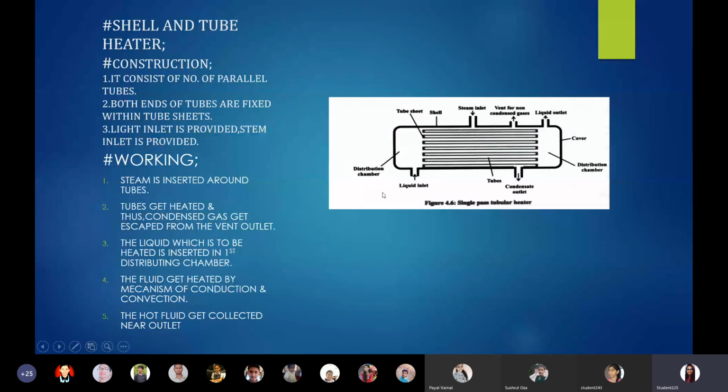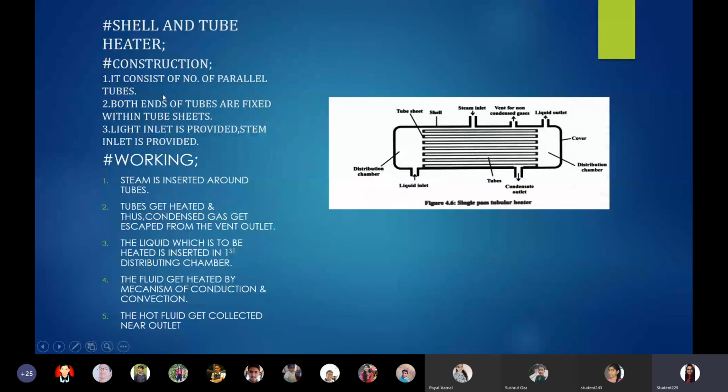Is this diagram visible to all? Yes, it is visible. Now you will find various sections named here. We will go one by one, but let's proceed with the first point of the construction. It says it consists of a number of parallel tubes. You are seeing these tubes. They are arranged parallel to one another.